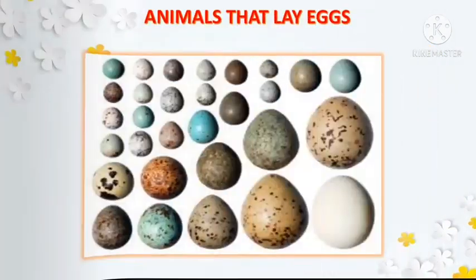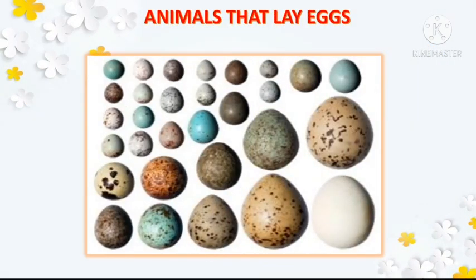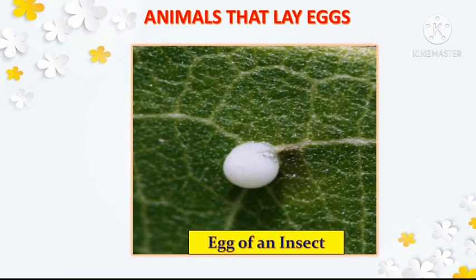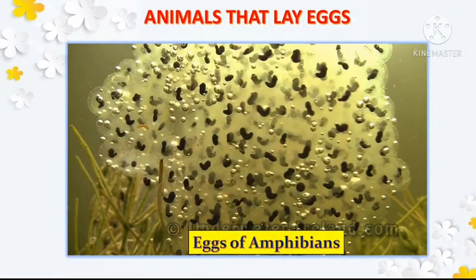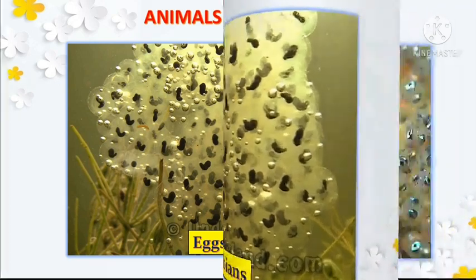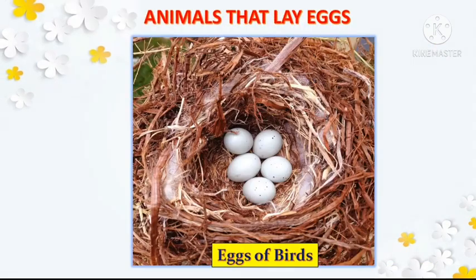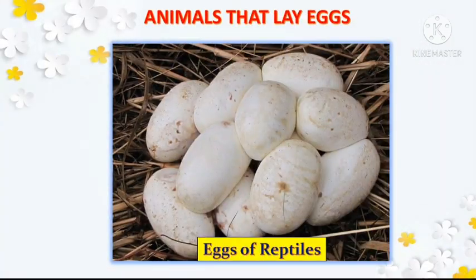The eggs of animals are of different sizes, colors and weight. Eggs of some animals have hard outer covering while some do not. The eggs of insects do not have a hard outer covering or shell. The eggs of amphibians have a jelly-like covering that surrounds each egg and acts as a protective layer. The jelly keeps the predator away. The eggs of fish too do not have a hard shell. The eggs of birds have hard shells, whereas the eggs of reptiles have soft shell.